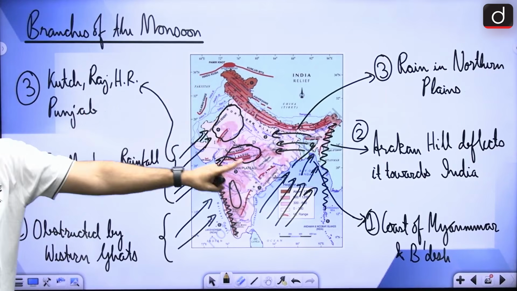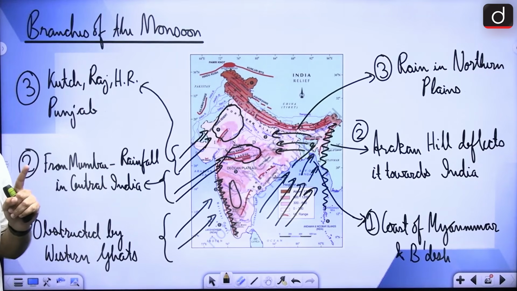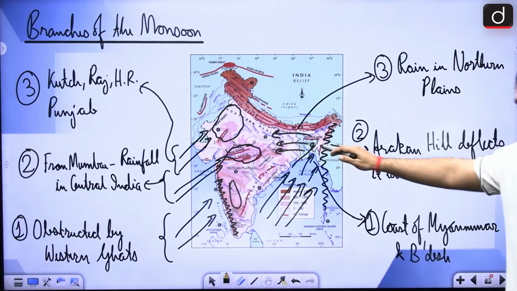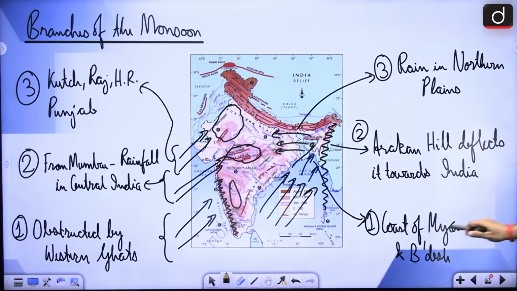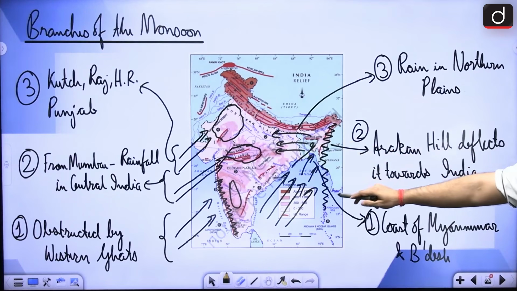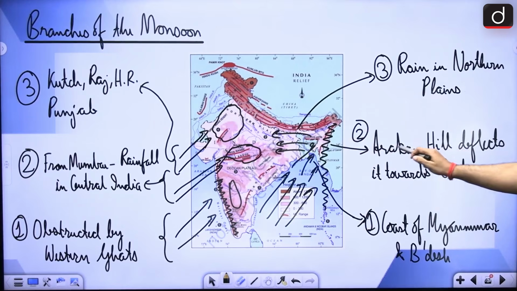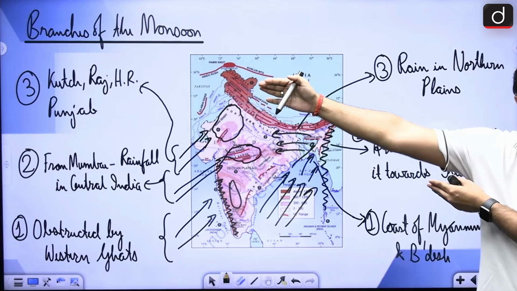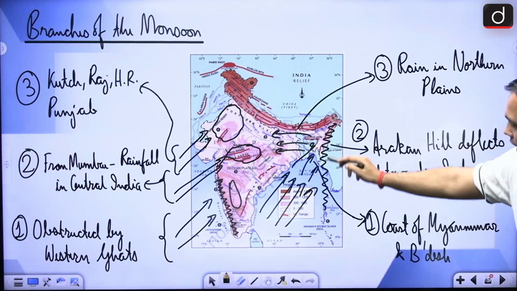But in case of now we are seeing the Bay of Bengal branch. Now it is reaching the northeast India around the same time, right? First of all, the coast of Myanmar and Bangladesh are receiving a lot of rainfall. Then as it moves up, the Arakan Yoma hills deflect it towards the Indo-Gangetic plains, right? So there is an Arakan Yoma mountain range.